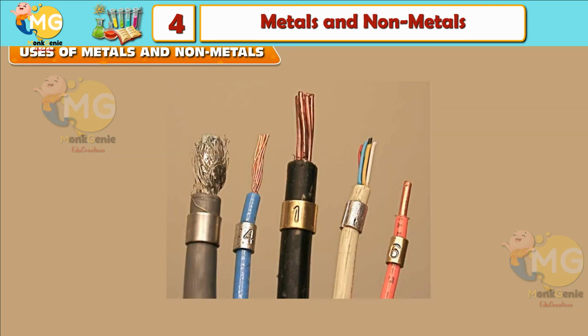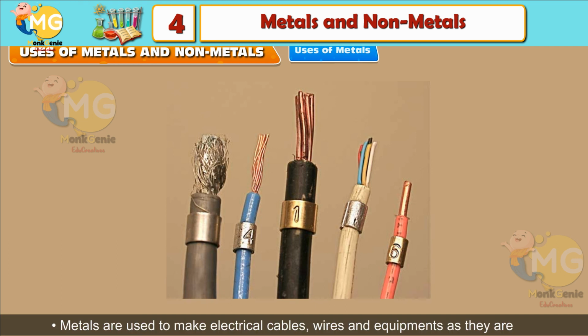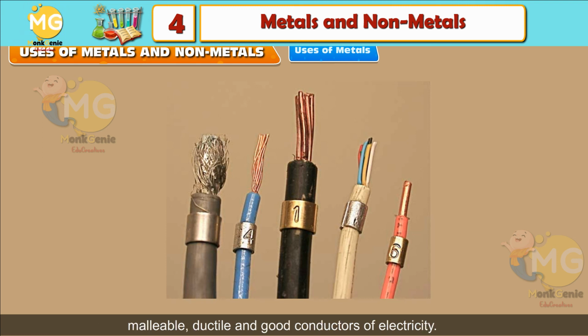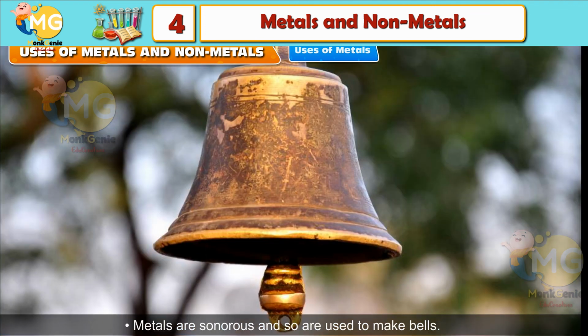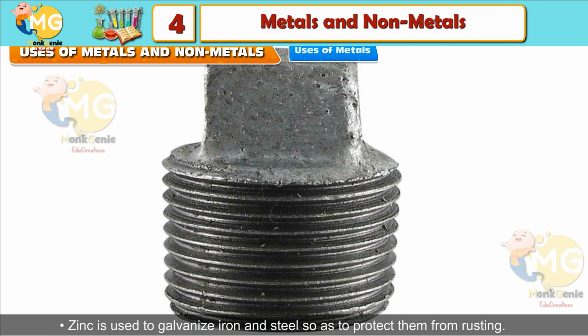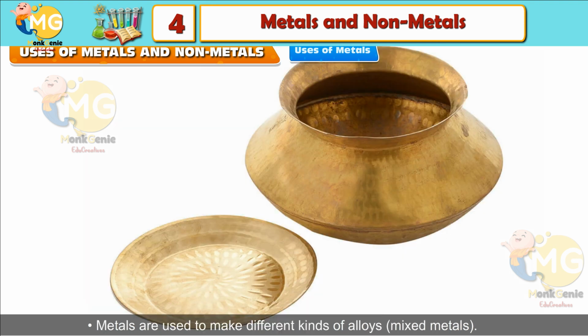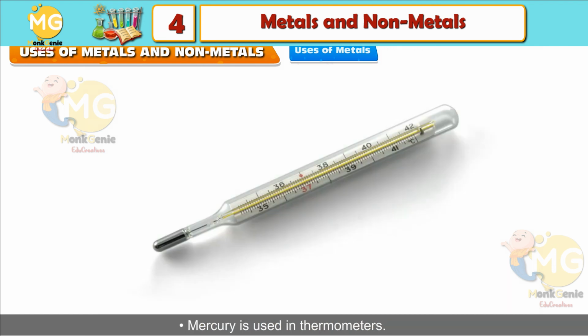Uses of metals and non-metals. Uses of metals. Metals are used to make electrical cables, wires and equipment as they are malleable, ductile and good conductors of electricity. Metals are sonorous and so are used to make bells. Zinc is used to galvanize iron and steel so as to protect them from rusting. Metals are used to make different kinds of alloys, that is, mixed metals. Mercury is used in thermometers.